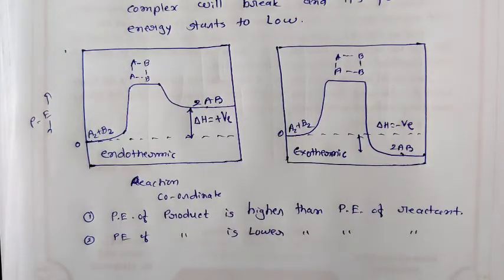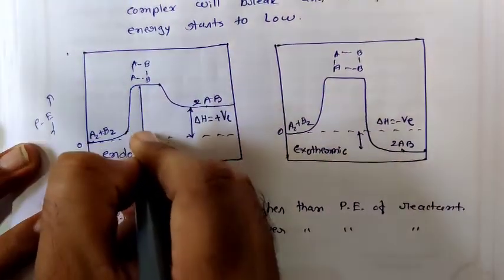So if the potential energy of the product is higher than the potential energy of the reactant, then delta H is positive. And if the potential energy of the product is lower than the potential energy of the reactant, then the gap between the energy levels becomes negative. So delta H is negative, then the reaction is exothermic, and if delta H is positive, then the reaction is endothermic. Sorry, on the other side, delta H negative, it is exothermic.